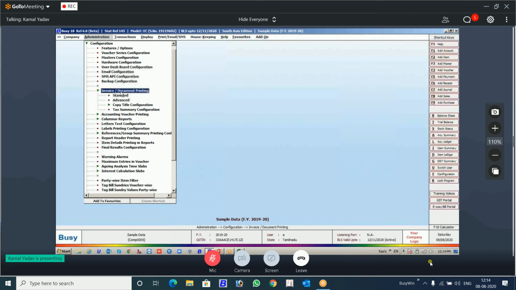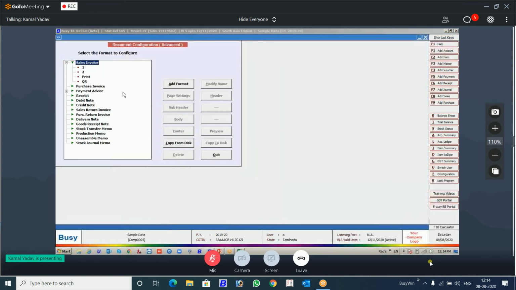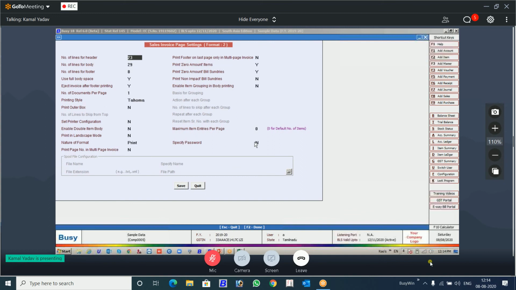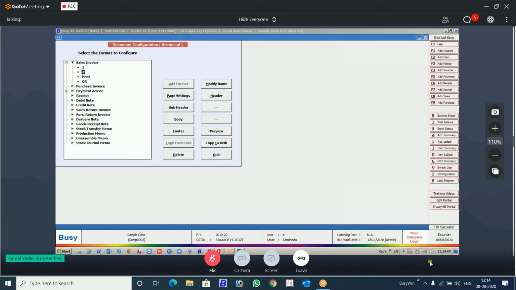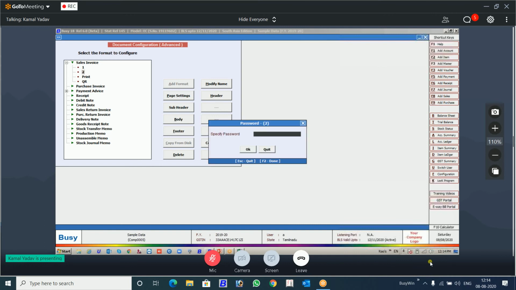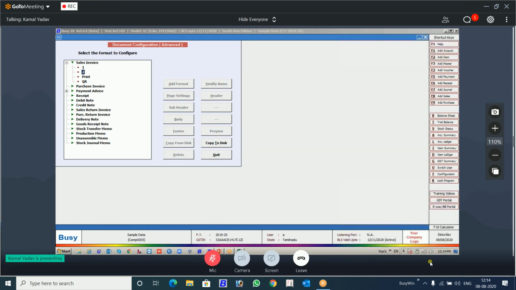Very simple to do that. We'll come to the invoice, advance, sale invoice. You will select the format that you want to put password, specify password. Now this is password protected. It means what? When you come here, it will ask you for the password. You cannot work in this format. Give the password. If you say I don't have password, see everything is hidden here.